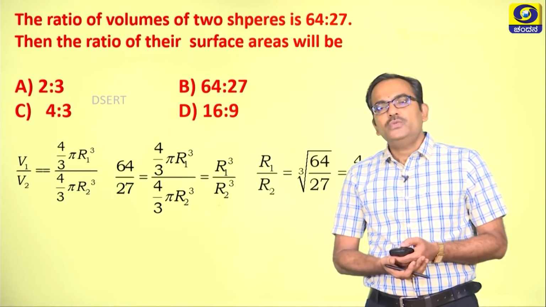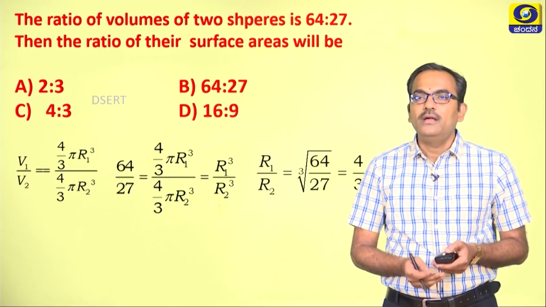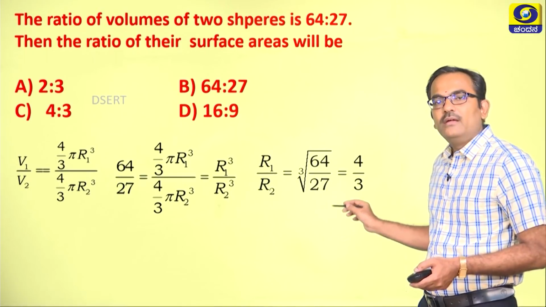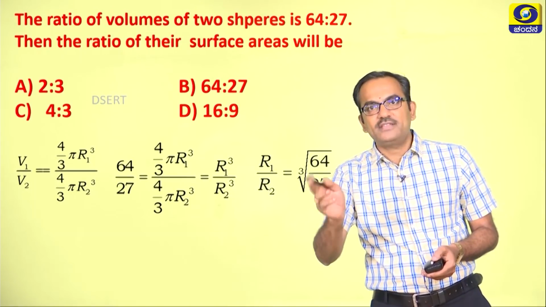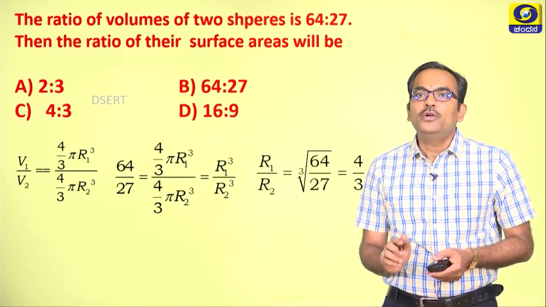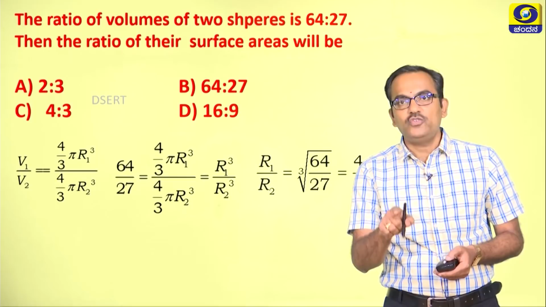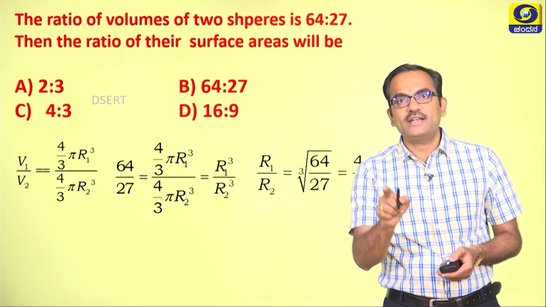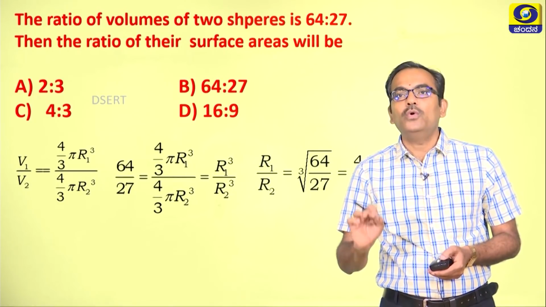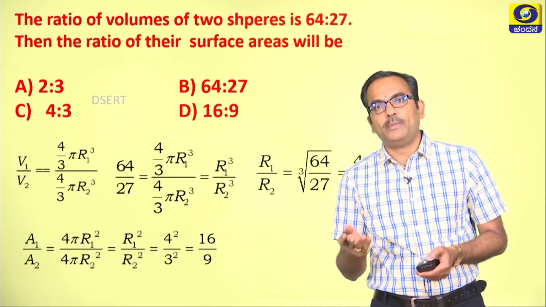The students will be in a hurry to answer the question, particularly when they have got 4/3, and eventually they rush and mark C, 4:3, as the answer. Be careful about this children, because you have not been asked to find the ratio of the radii, rather you have been asked to find the ratio of their surface areas, which should enable you to go for the formula for the surface area, which is 4 pi r square.